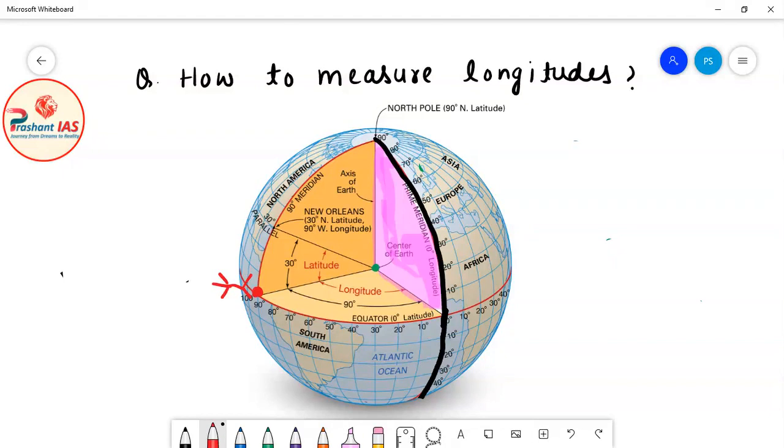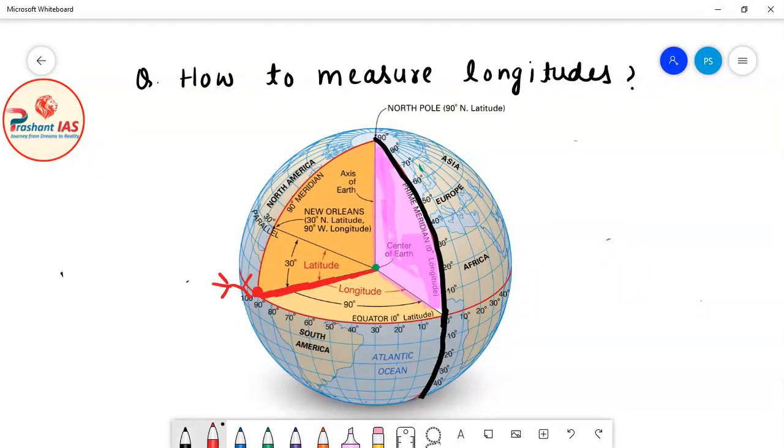Let's suppose this person is standing on this point of the surface of the earth. This red point is the point on the surface of the earth on which the person is standing, and this green point is the center of the earth. First of all, what we have to do is draw a line segment between the center of the earth and the point on which the person is standing. You can see that we have drawn a line segment between the center of the earth and the point on the surface where the person is standing.